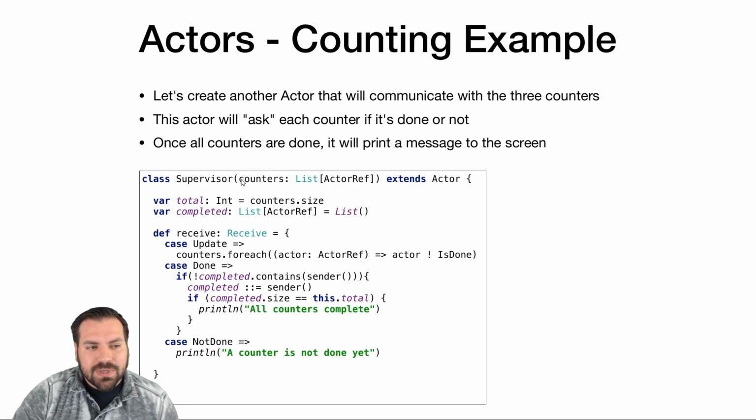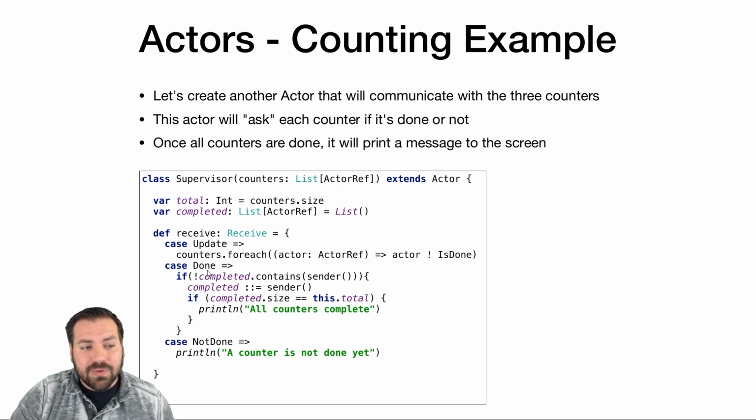Another actor class which is going to supervise our counters. It's going to take a list of actor references as its constructor, which is absolutely something we can do. And it's going to check whenever it gets the update message, check all of these actors, whether they're done. And here's where we're going to see some FP again. For each actor in this list, send that actor the is done message.